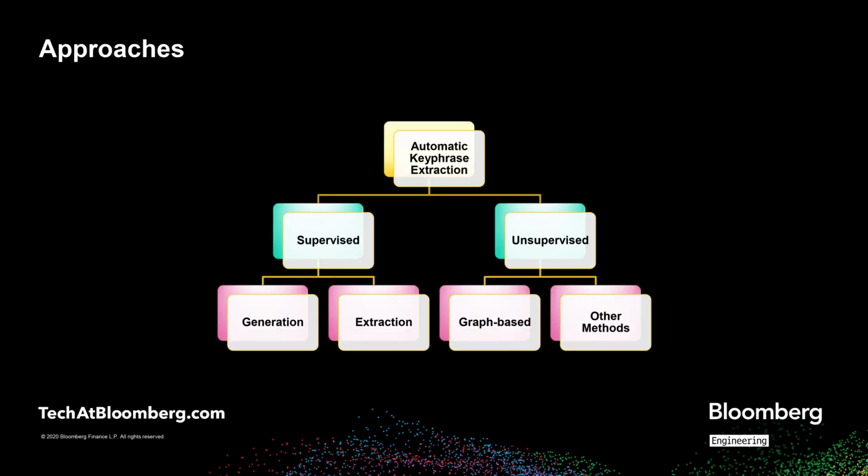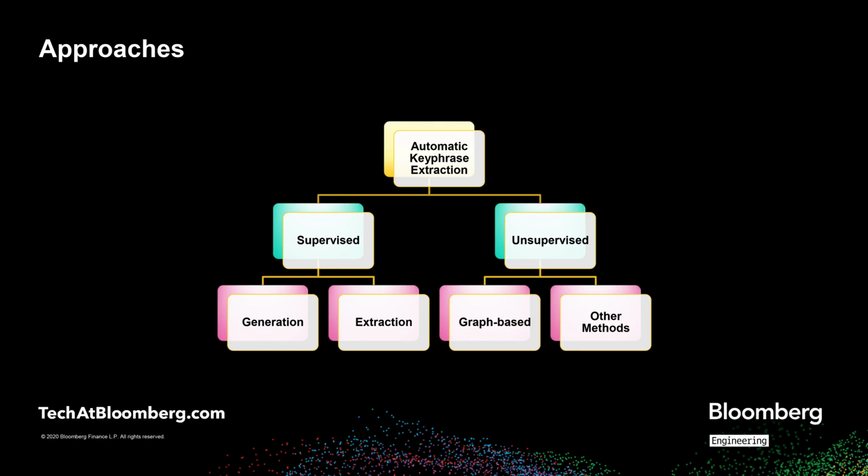The different approaches of automatic extraction of keyphrases from text can be broadly categorized into supervised and unsupervised techniques. The supervised approaches mainly consider this task as a binary classification problem where a classifier is trained on a dataset in which humans have already identified and annotated the keyphrases.